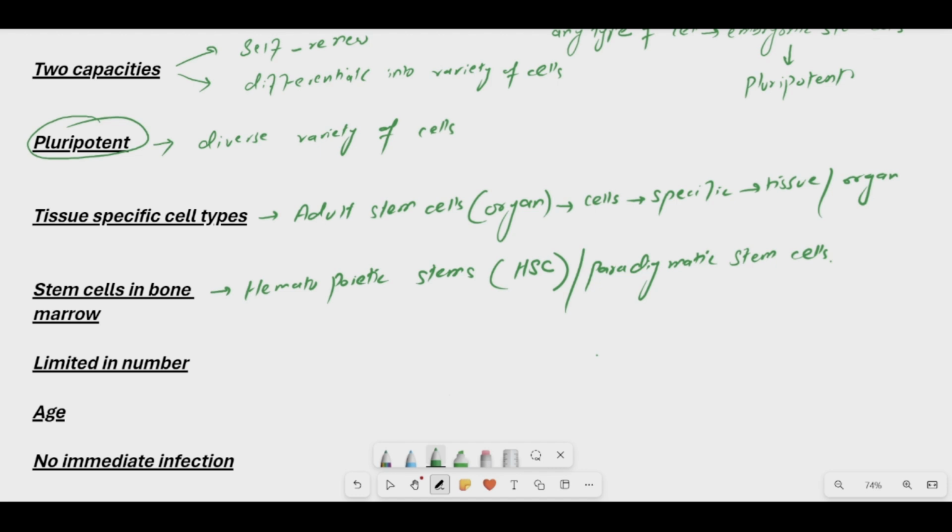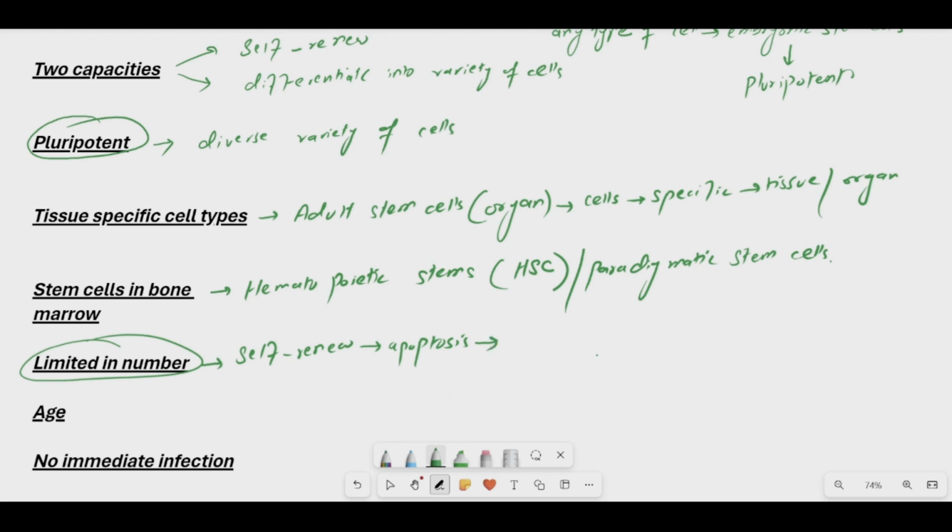One of the most important characteristic features of stem cells is that wherever they are present in your body, they are always present in limited number. Why? Because I have already told you that stem cells have the ability to self renew. They can regenerate themselves, reproduce, and produce their own type of daughter cells, so they can repopulate themselves. But they have a specific lifespan, and after that lifespan they undergo the process called apoptosis, that is, programmed cell death. That's why their number is kept at a constant quantity.